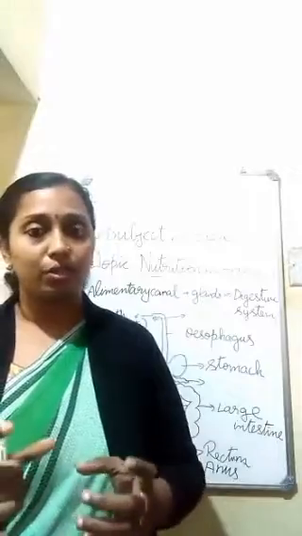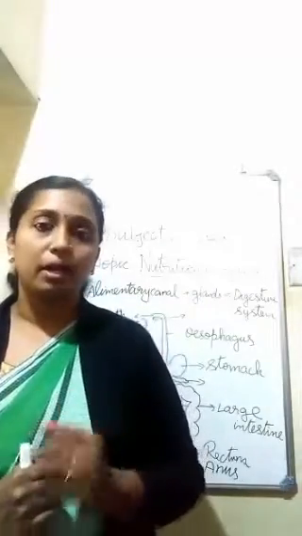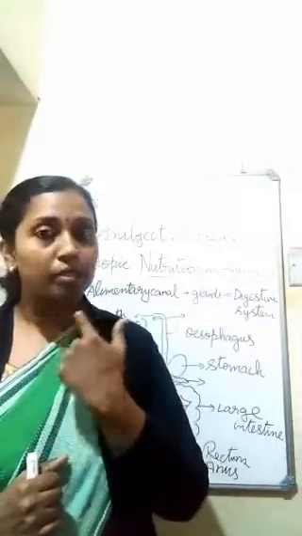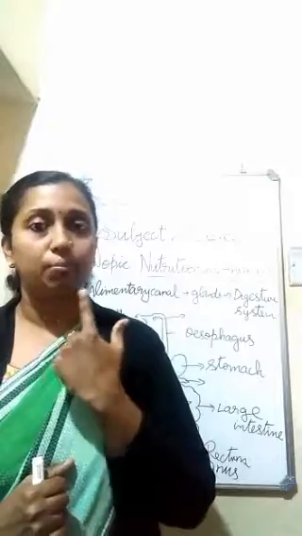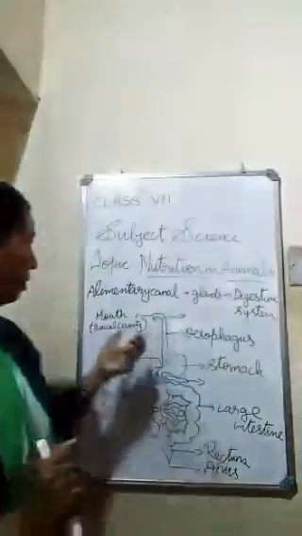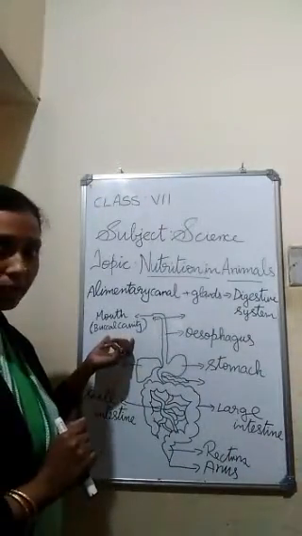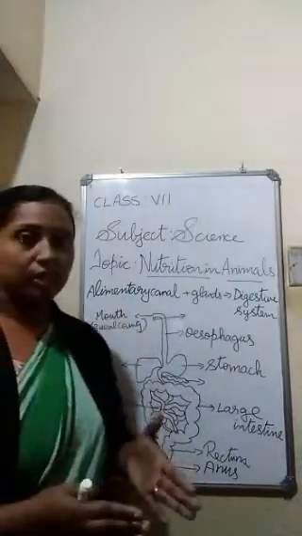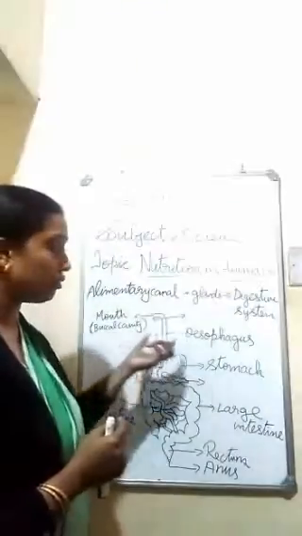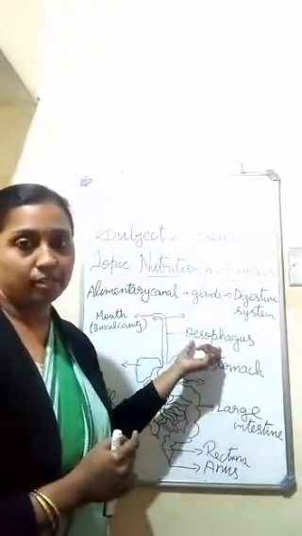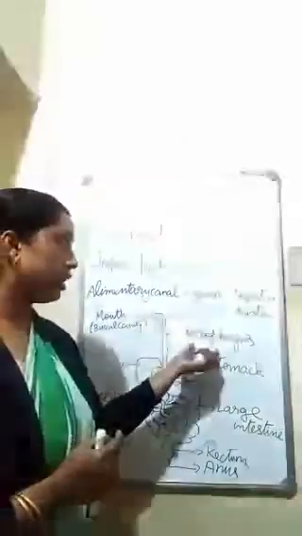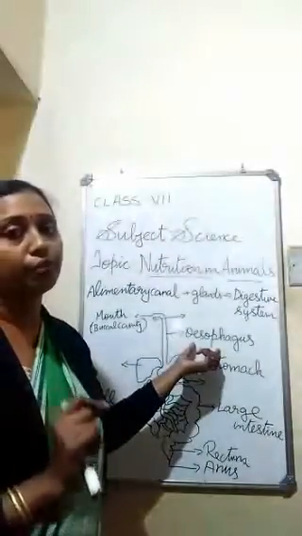Buccal cavity, I think you are hearing this word for the first time. Buccal cavity means the mouth cavity or the oral cavity. The mouth part is known as the buccal cavity. It begins with the buccal cavity and ends in the anus. Understood? The second part of this canal is the esophagus. Esophagus means that long pipe-like structure, also known as the food pipe.